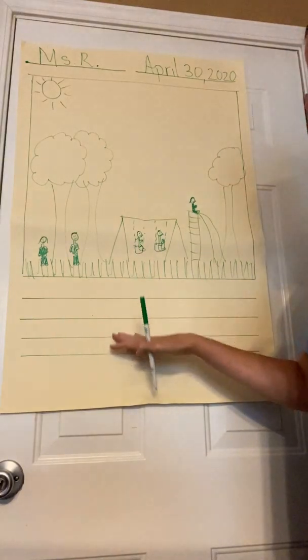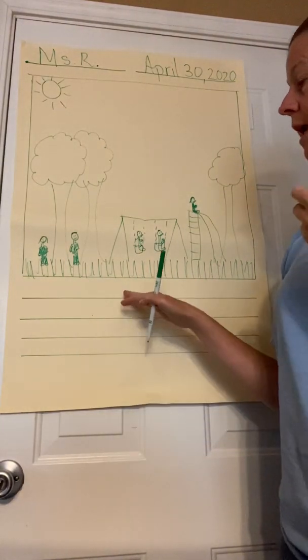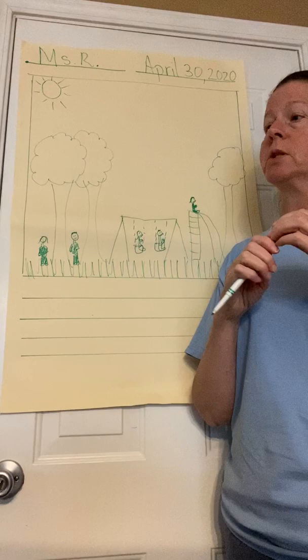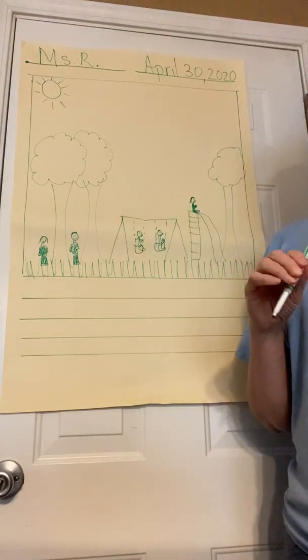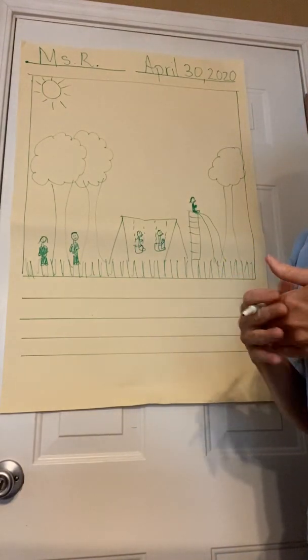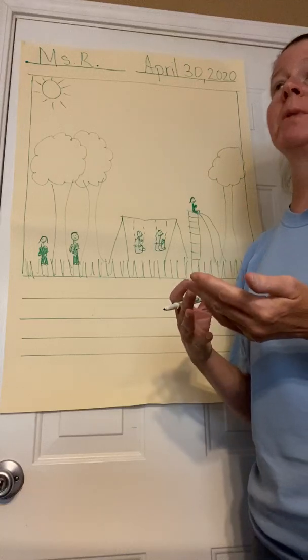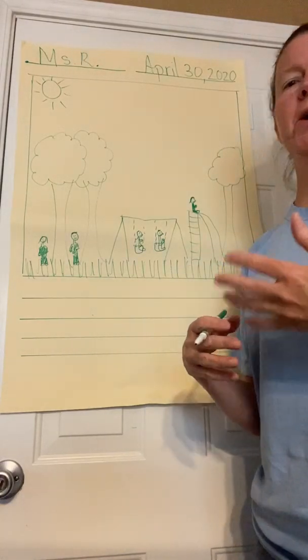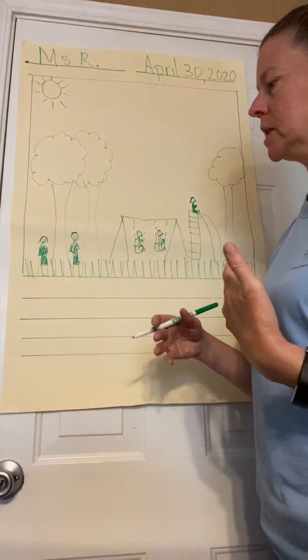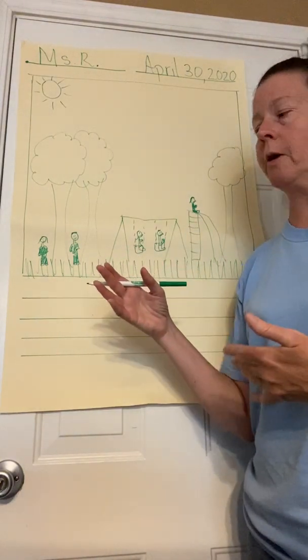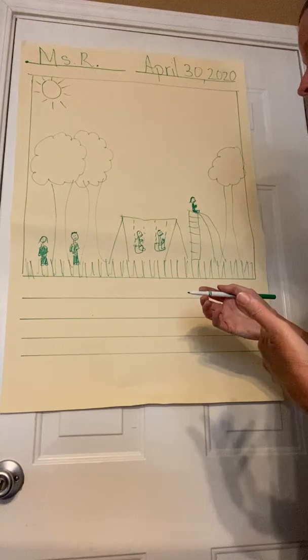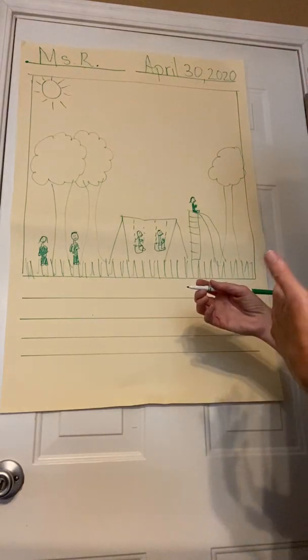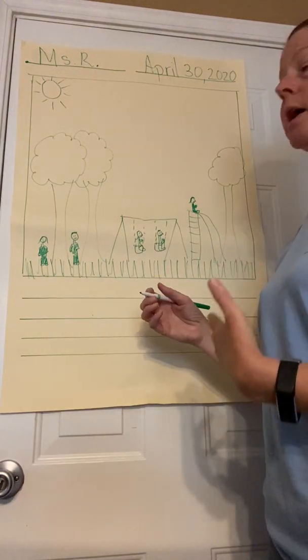So now down here at the bottom on these lines, we need to write a couple of sentences about our trip to the park. So our sentences need to be about our trip to the park. We can't just write sentences about going to the mall or going to school or going to grandma's house. It has to be about going to the park because that's what we drew in our picture. So my first sentence I want to write, we went to the park.